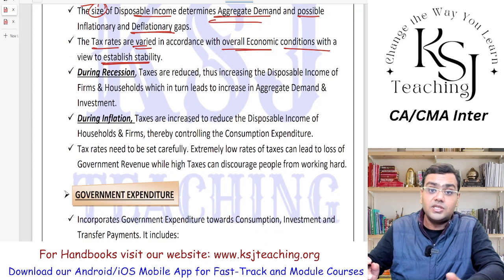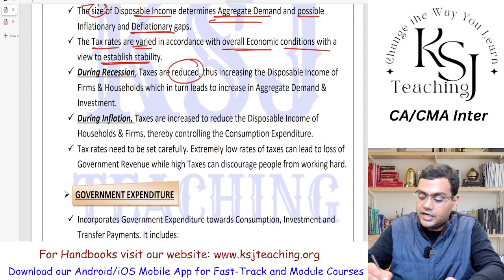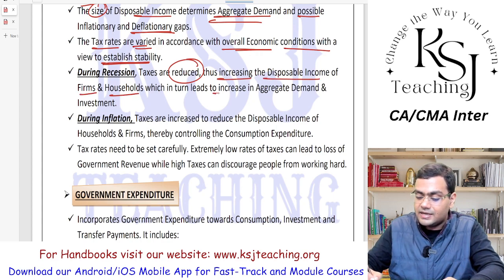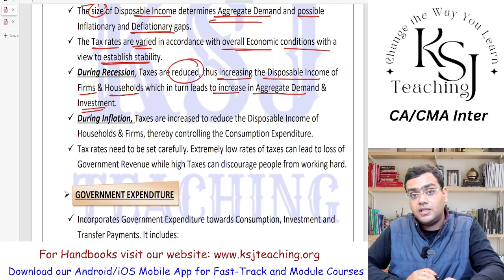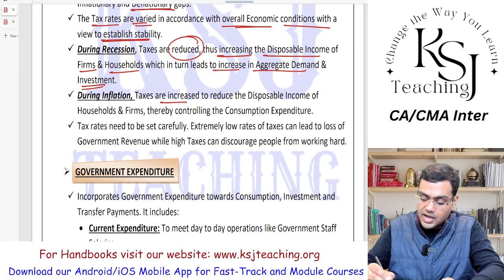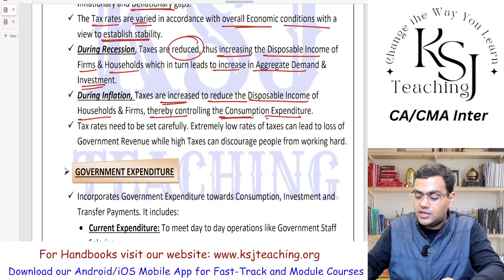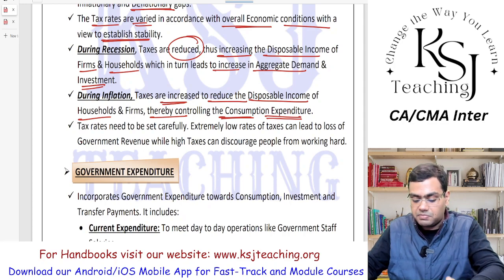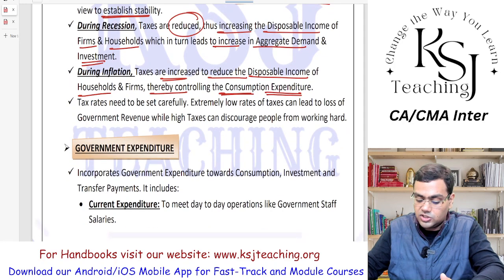Now, during the recession, what will happen? The taxes are reduced, thus increasing the disposable income of the firms and the households, which in turn leads to an increase in aggregate demand and investment. Now, what will happen during inflation? The reverse will happen. The taxes are increased to reduce the disposable income of the households and the firms, thereby controlling the consumption expenditure to reduce the prices of the inflation, right?